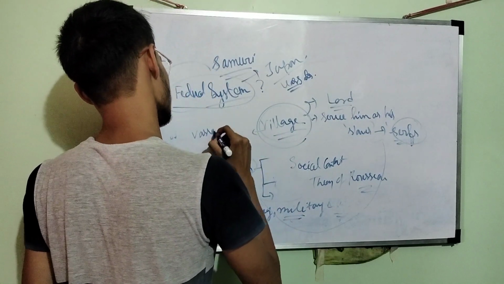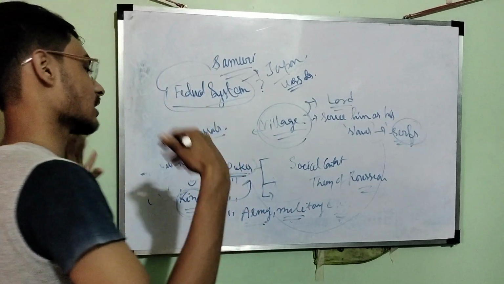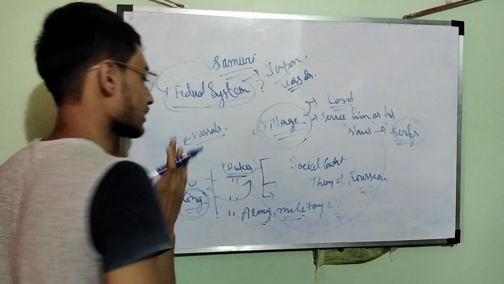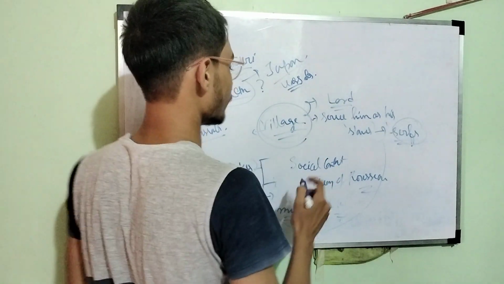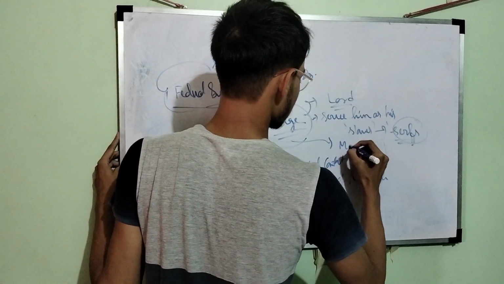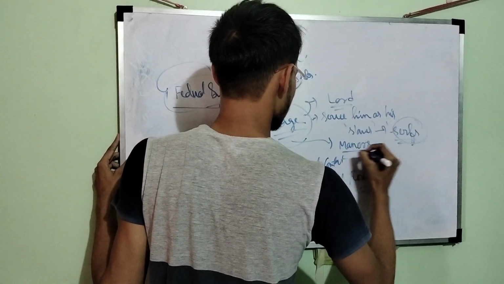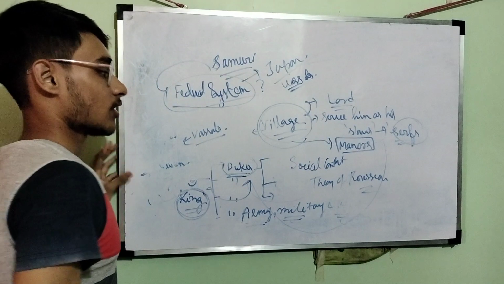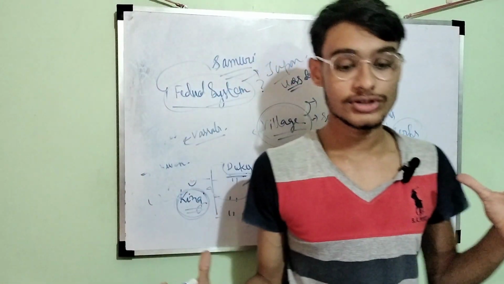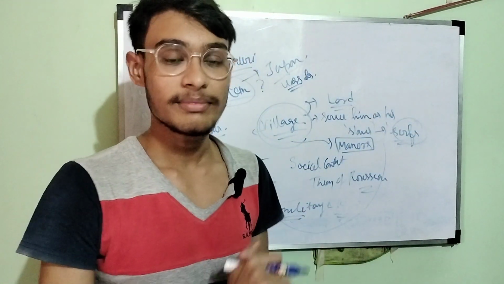And the small vassals formed the large vassals, then came the barons, the dukes, and the kings. So the basic unit was the village, and from there rise the manors. Now, what is a manor and what is manorialism? We shall discuss them in the next video.